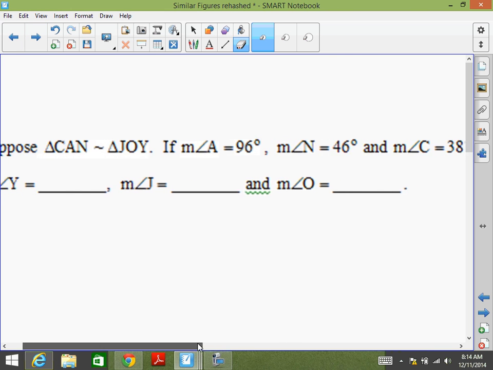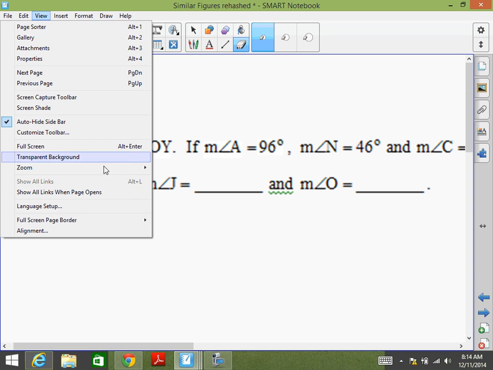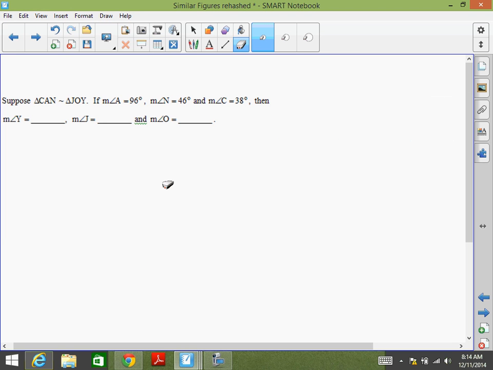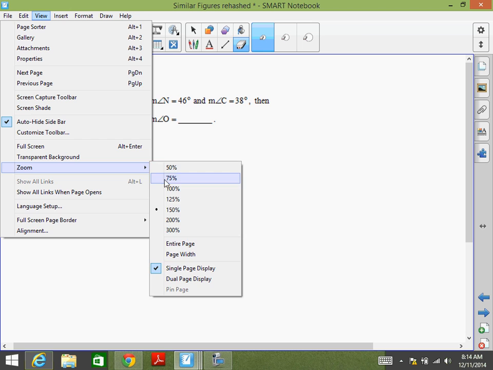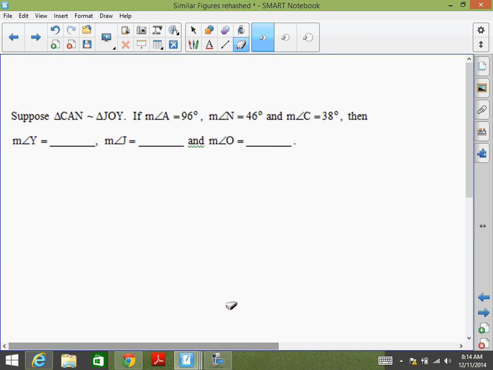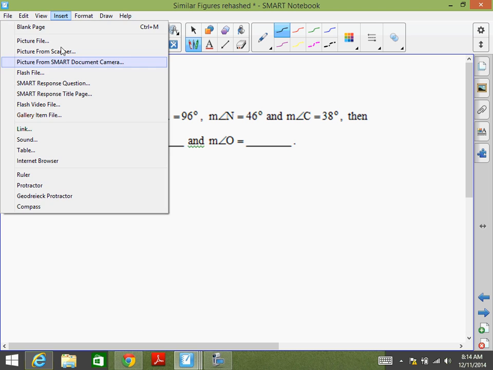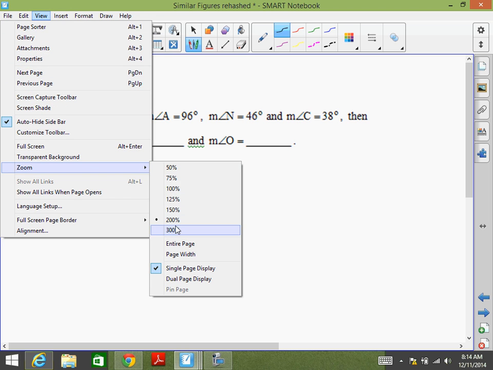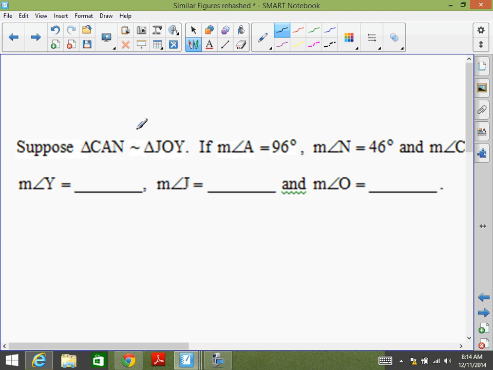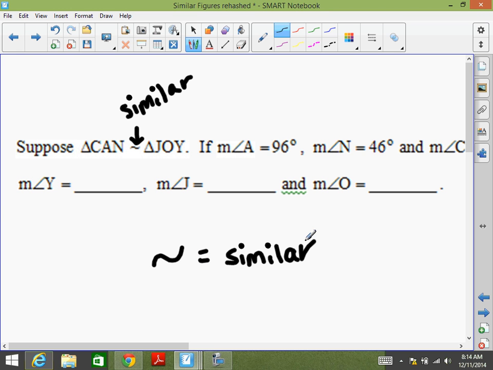Just by looking at the lettering of similar figures, we can figure out angle measures. Blow this up so we can see. Okay, let's look here. Triangle CAN, and draw this on your paper. Triangle CAN, and this symbol right here means similar. That means similar. Triangle CAN is similar to triangle JOY.